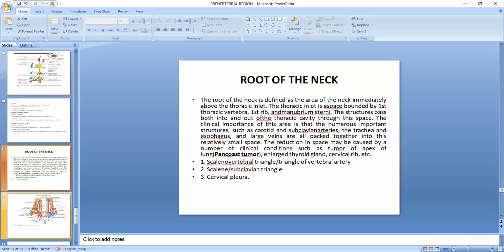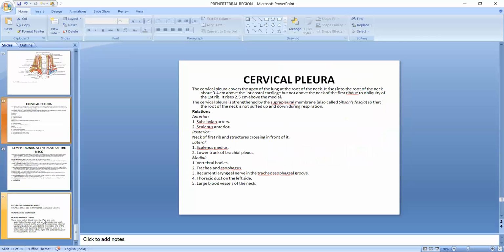The reduction of space is caused by a number of clinical conditions: tumor of the apex of the lung, enlarged thyroid gland, and cervical rib. Then the vertebral triangle and scalene triangle, and the cervical pleura. Cervical pleura covers the apex of the lung at the root of the neck. It rises into the root of the neck about 3.5 centimeter above the first costal cartilage, but not above the neck of the first rib due to the obliquity of the first rib.